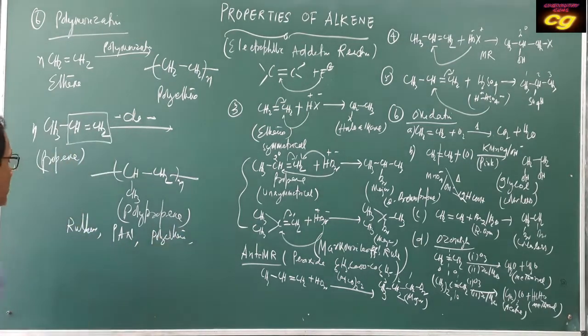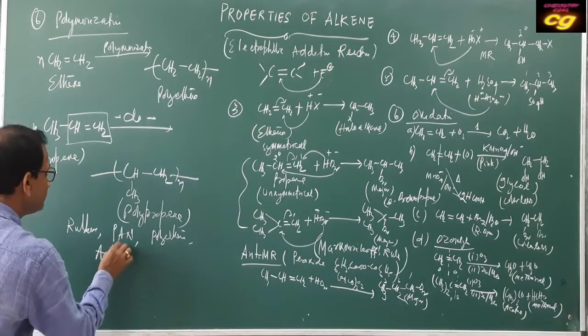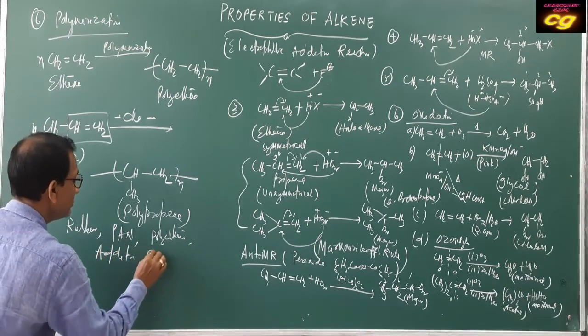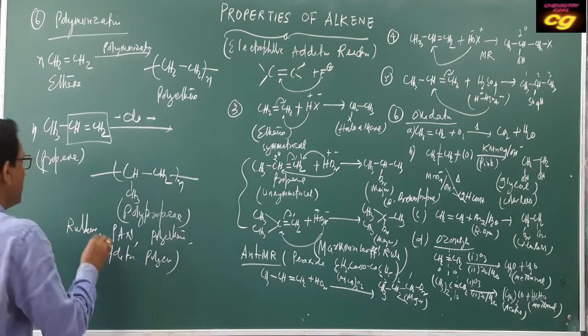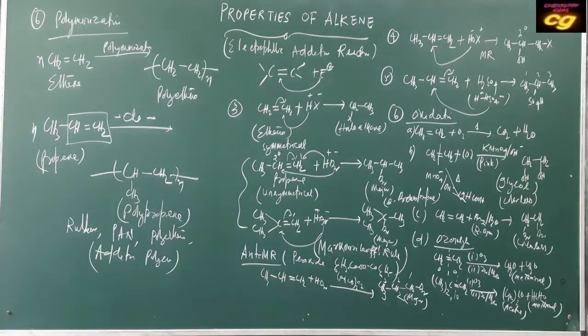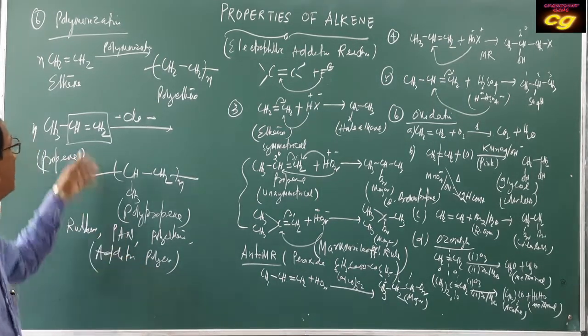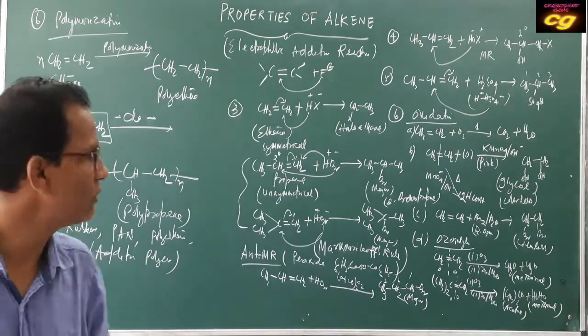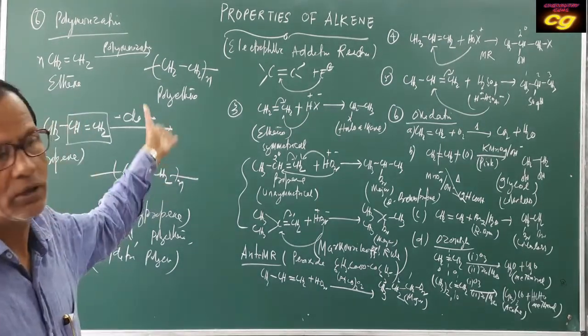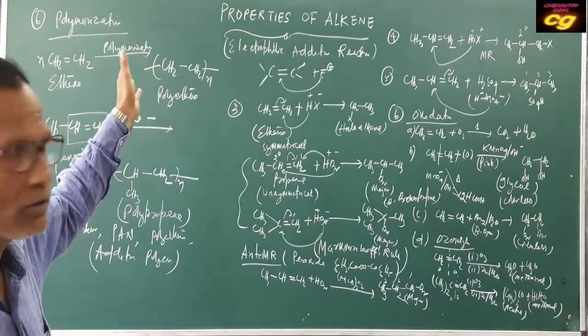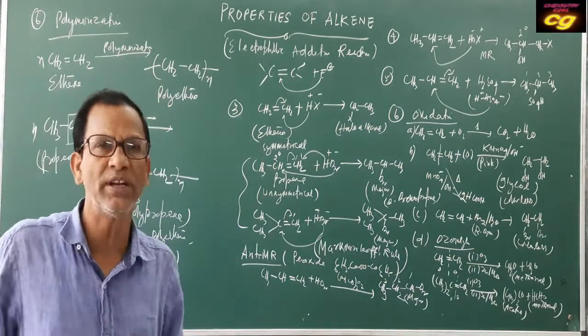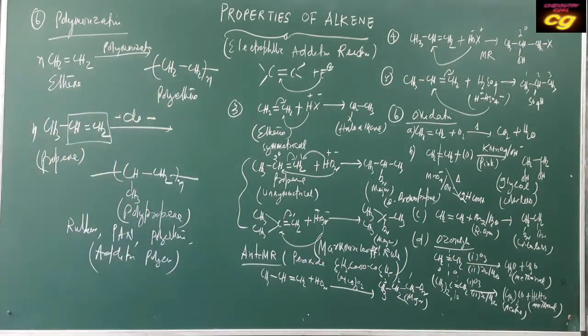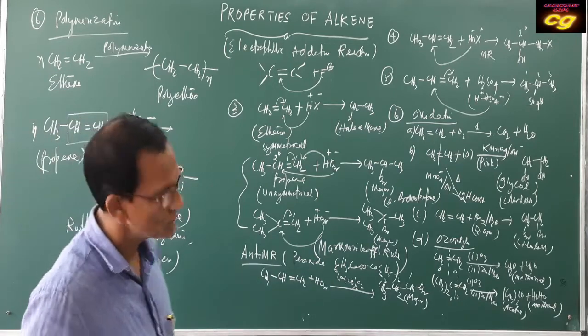Different types of addition polymer can be prepared by using polymerization techniques. As it is a double bond compound, an unsaturated compound generally shows polymerization reaction. So these are very important chemical properties of alkene.